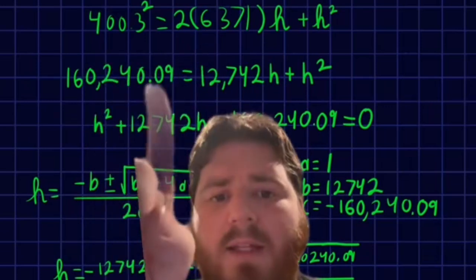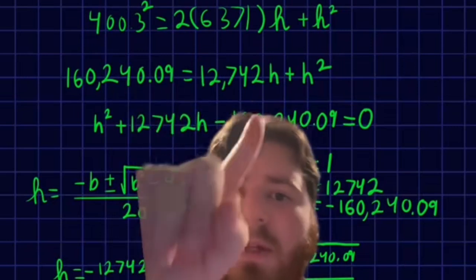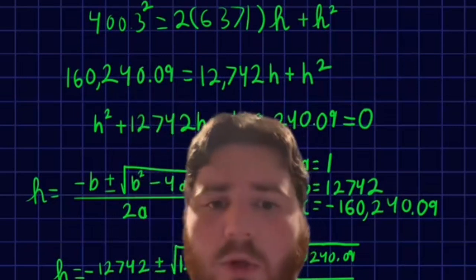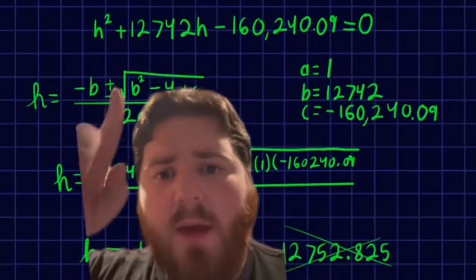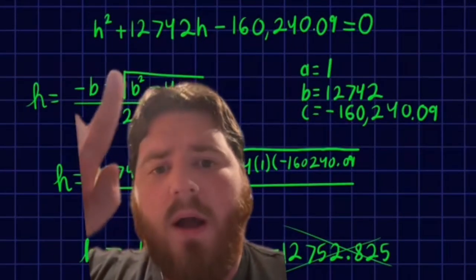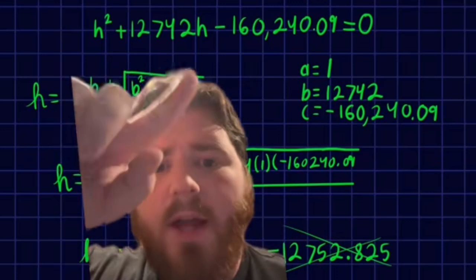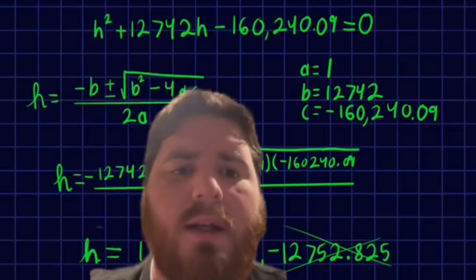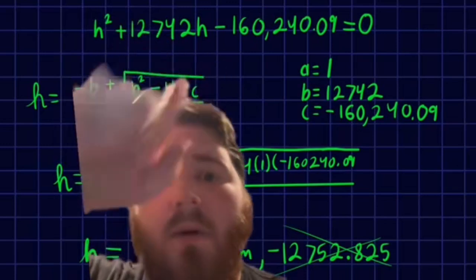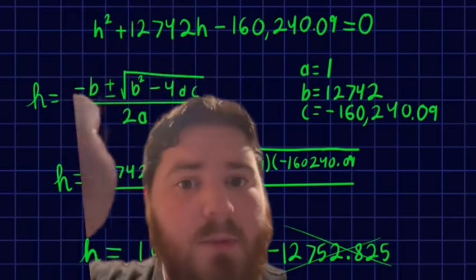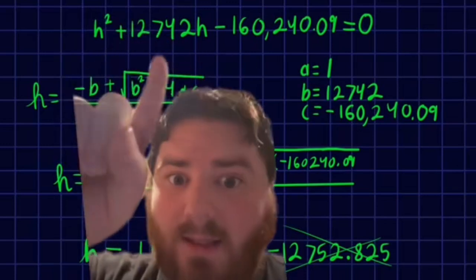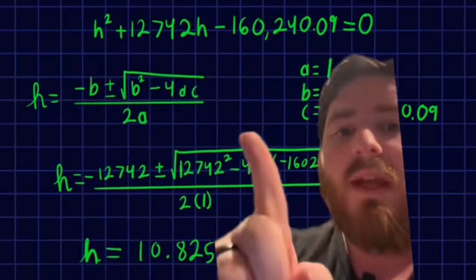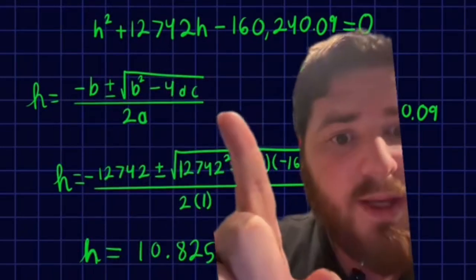And now that we've got these into semi-regular form, we can move this number over to the other side, setting the whole thing to 0, which is going to give you h squared plus 12,742h minus 160,240.09 equals 0. Now, those of you playing along might recognize this form. Yes, it's a quadratic equation, which means we get to use the quadratic formula.